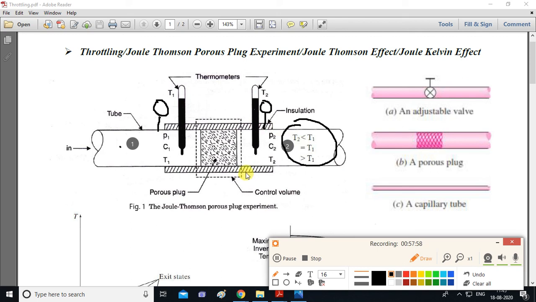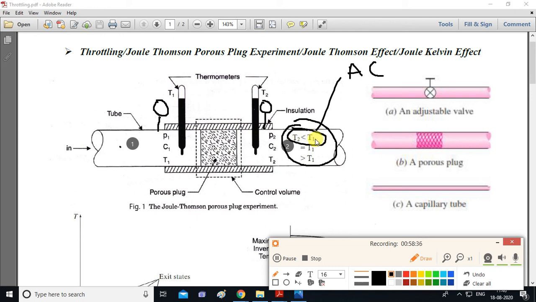So there are three possibilities. So when you do this throttling process, there are three possibilities. Either from point 1 to point 2, temperature will reduce. This temperature reduction is used in AC. Remember this temperature reduction application. Second part is, after throttling, temperature remains same. So T2 will be equal to T1. And third part is, temperature T2 is greater than T1. So because of throttling, it can be possible that temperature increases as well. So refrigeration and air conditioning area lie in this part. T2 is less than T1.